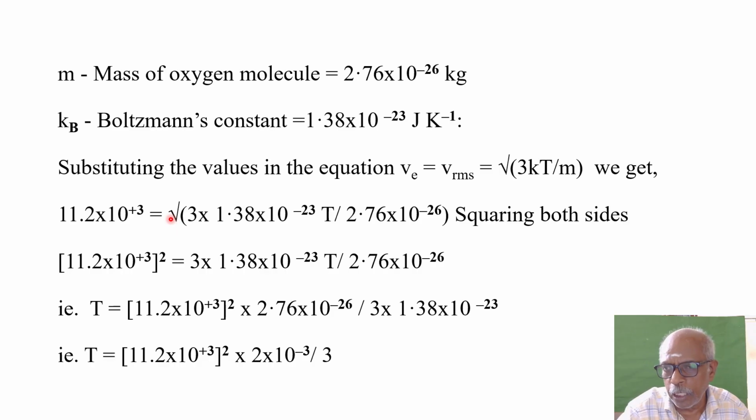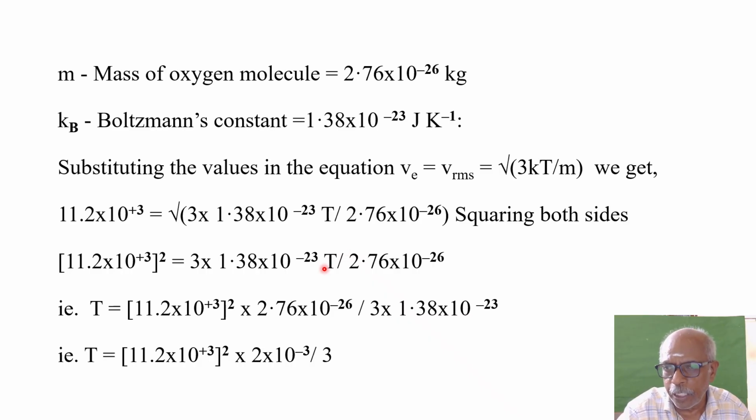Here you remove the square root symbol. 3 into 1.38 into 10 power minus 23 into T over 2.76 into 10 power minus 26. What you are going to find out is capital T, temperature. So you keep temperature on one side, LHS, you bring all the other things to the RHS.